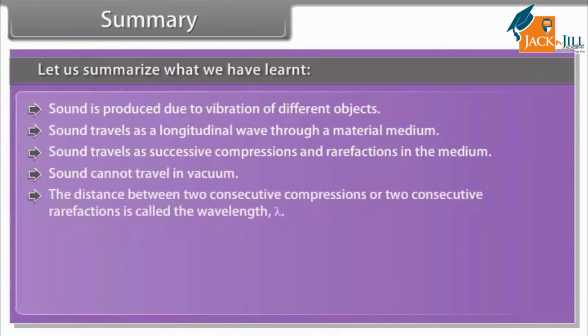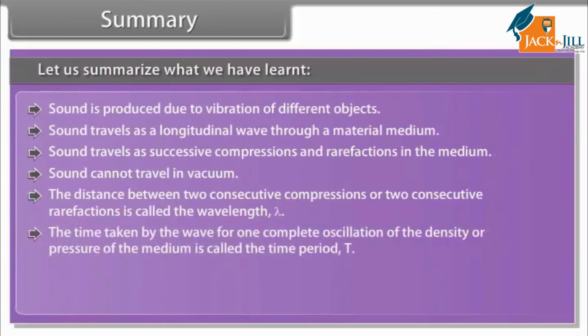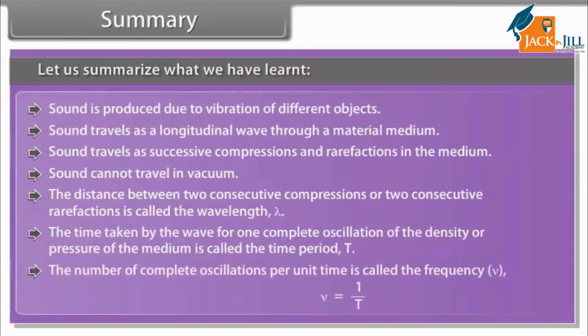The distance between two consecutive compressions or two consecutive rarefactions is called wavelength, lambda. The time taken by the wave for one complete oscillation of the density or pressure of the medium is called the time period, T. The number of complete oscillations per unit time is called the frequency.